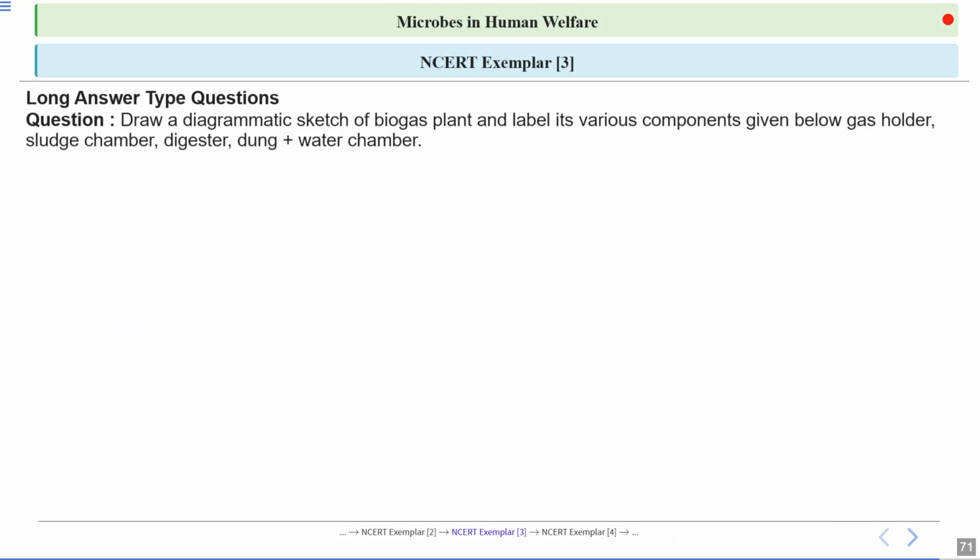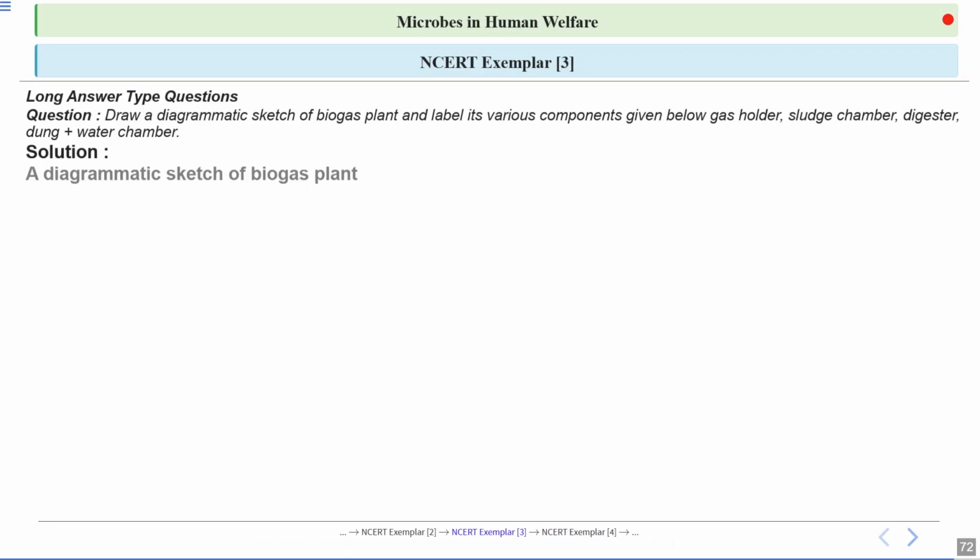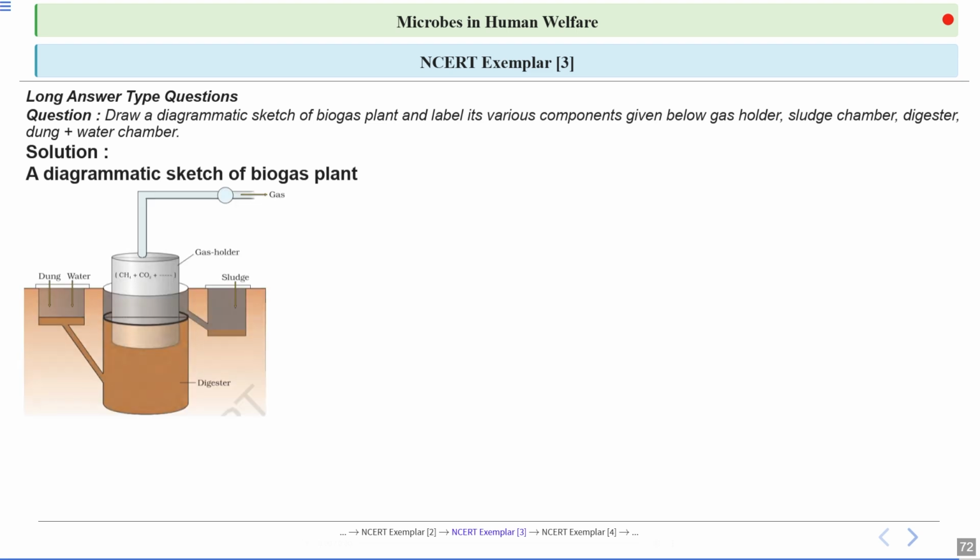Next question. Draw a diagrammatic sketch of a biogas plant and label its various components: gas holder, sludge chamber, digester, and dung and water chamber. You can see the diagrammatic sketch of a biogas plant here. The dung and water are added along with the bio waste. Then this is a digester where the bio waste is broken down with the help of microorganisms.